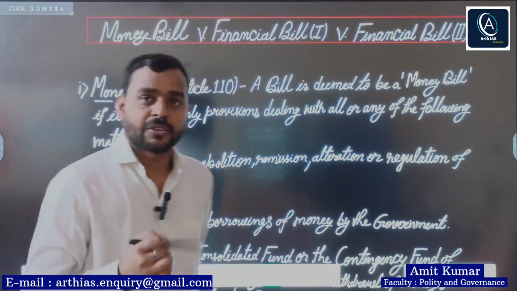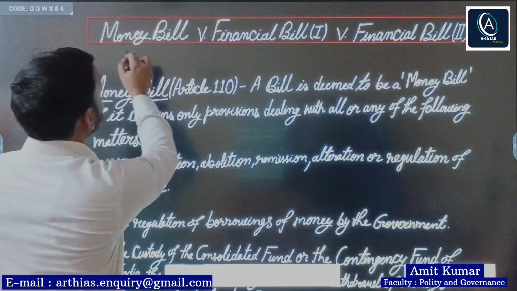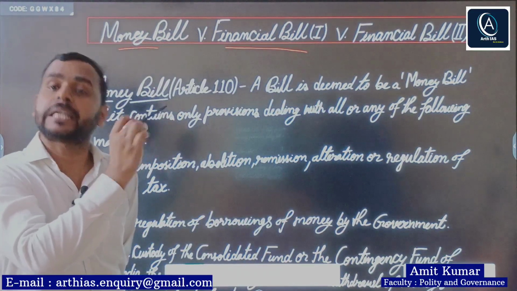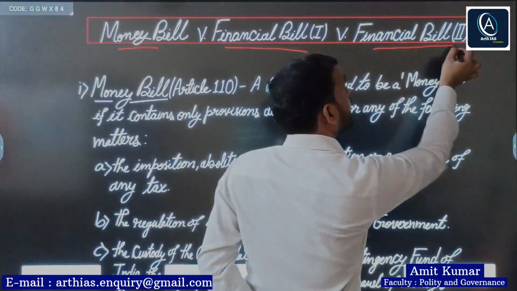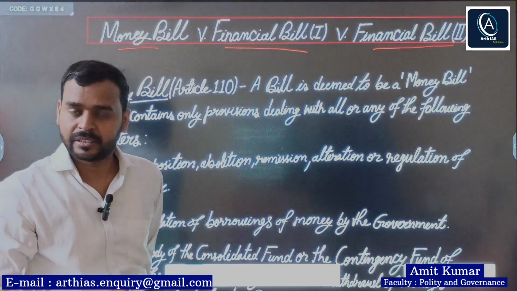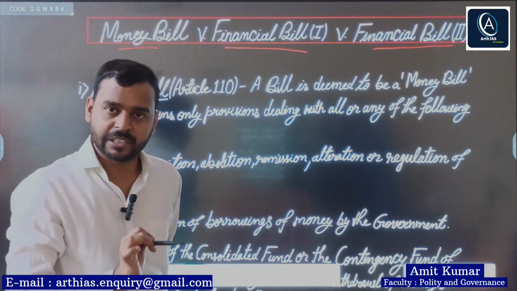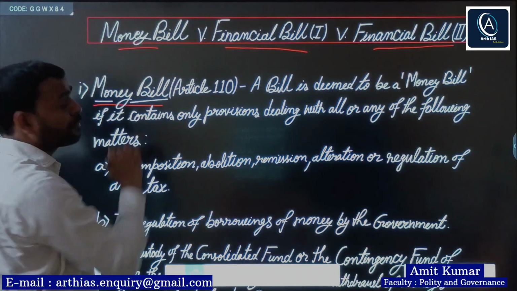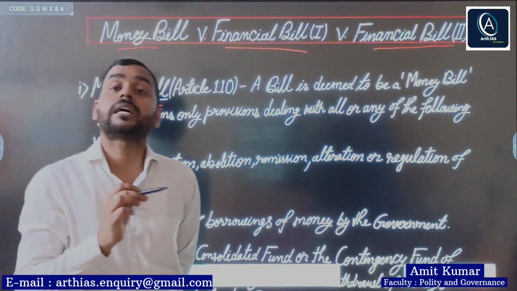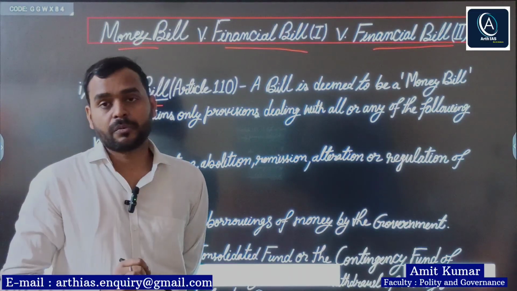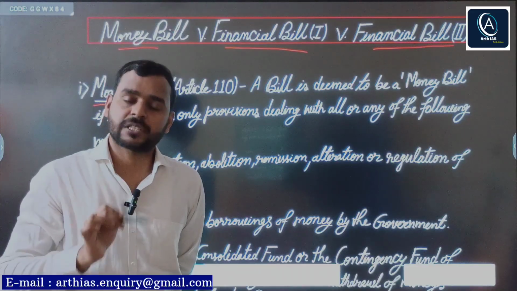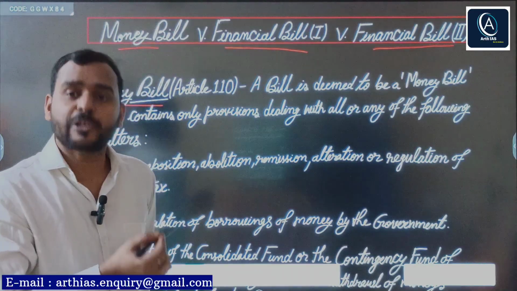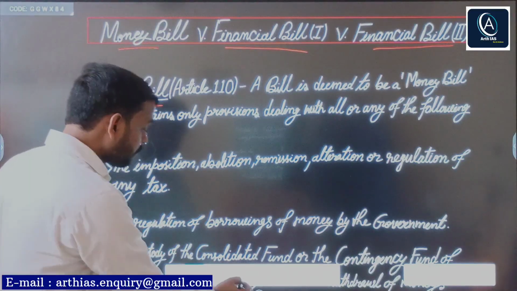So let's start. As I told you, we are discussing money bill, financial bill category 1, or you can also call it financial bill category A, and financial bill category 2 or category B. You can use the words interchangeably. Right? So first we will see what is money bill. As you would be knowing, the definition of money bill is given under Article 110 clause 1 and has 6 subclauses from A to F. So see these subclauses, or the definition of money bill, one by one.